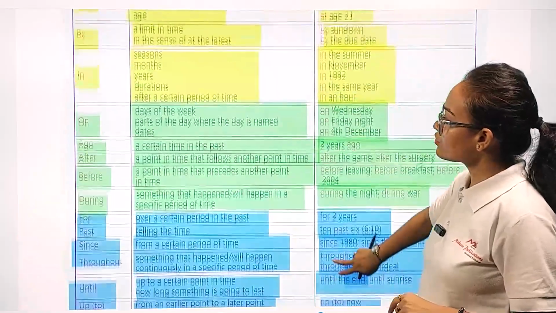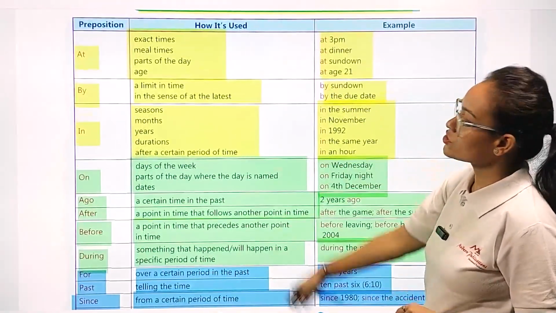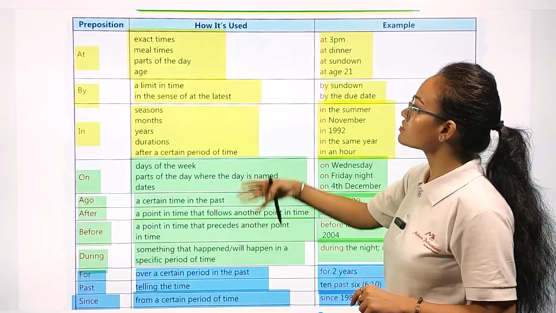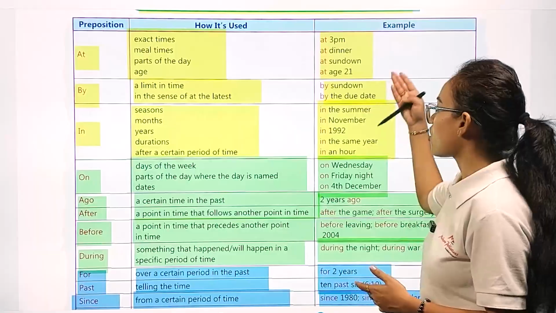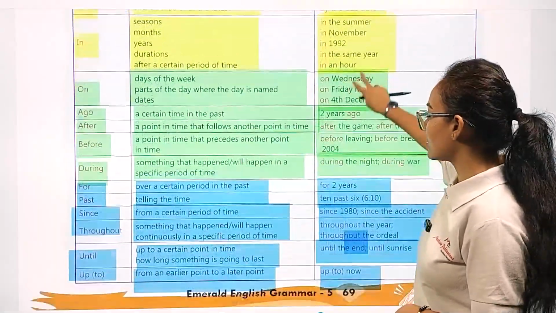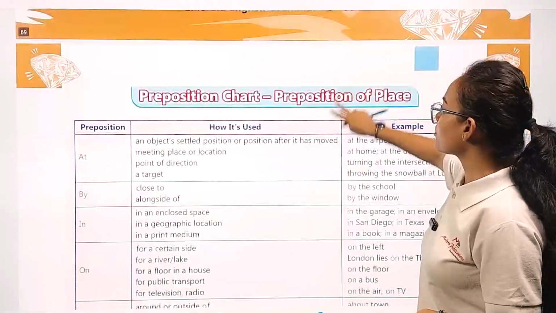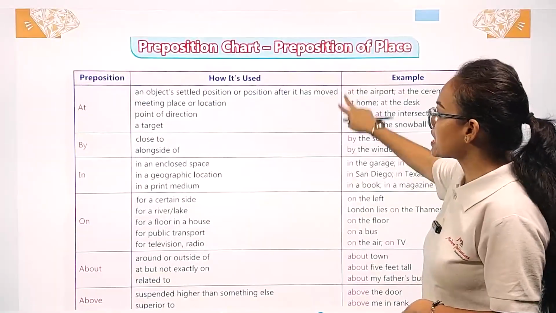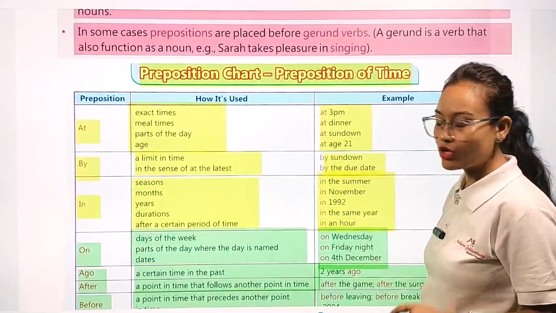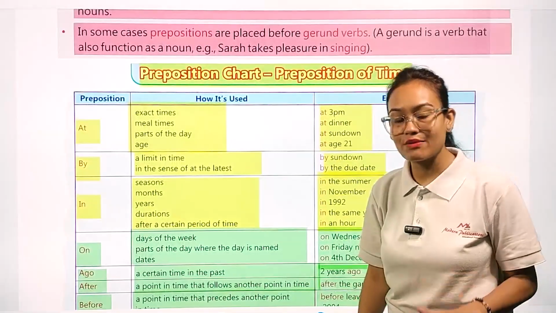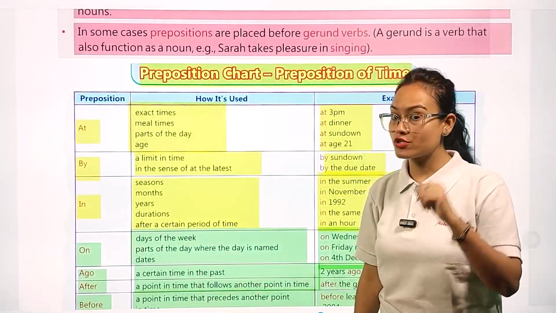So my dear students, you can see there are many preposition words and we use them in many different types of sentences, along with their examples. Now, preposition chart, preposition of place. The previous chart was based on preposition of time, totally based on time: at what time we use which preposition word.